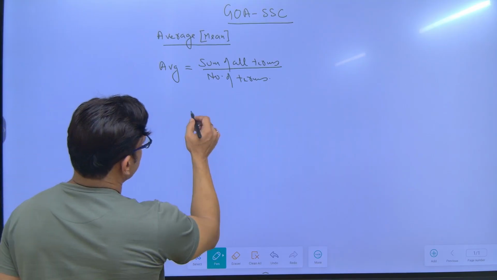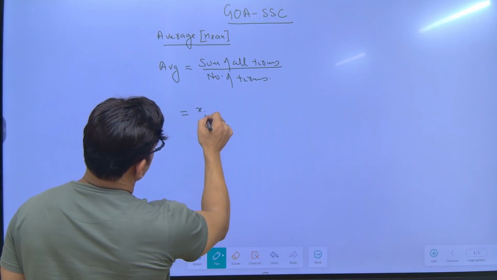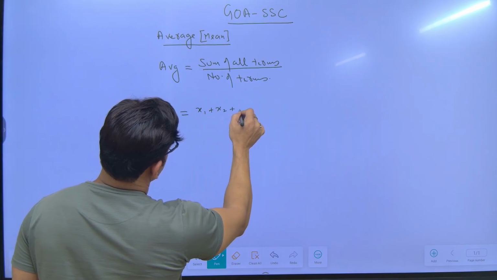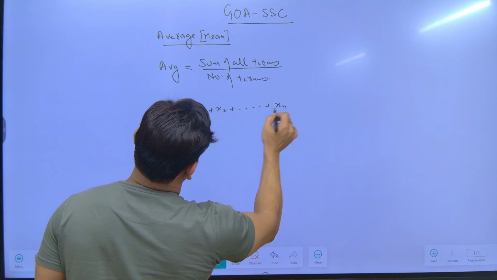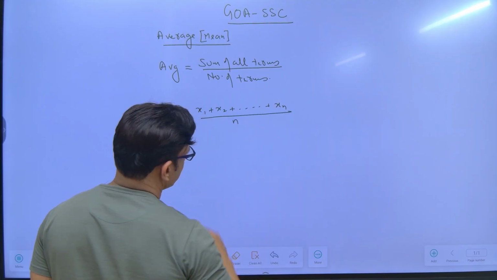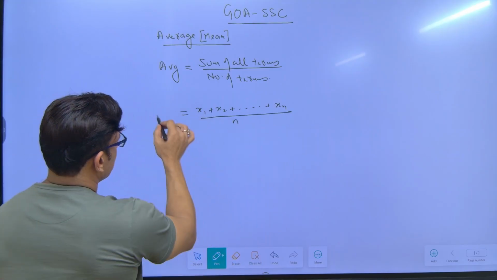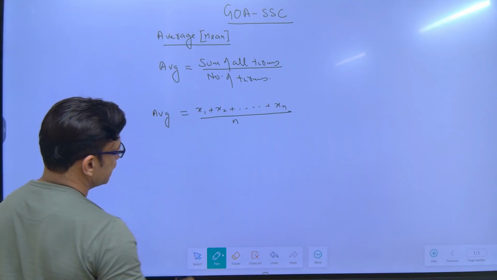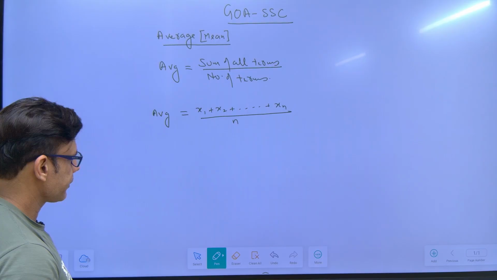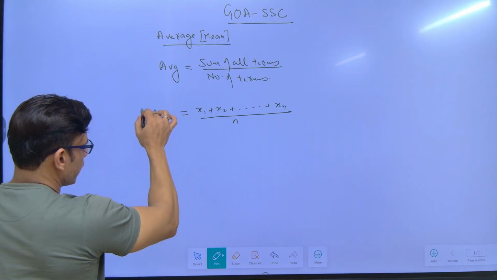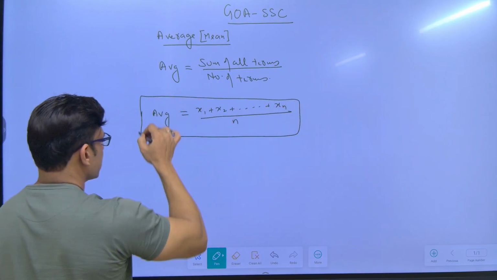Now, for example, there are n terms. n can be any number. So, let's say n terms are there: x1, x2, and it goes up to xn, divided by n because the number of terms is n. Let's say the average is A or AVG. This is the formula which you have to remember for average.